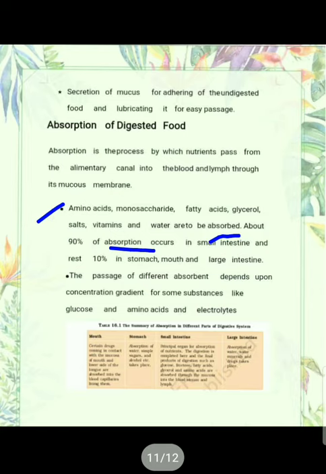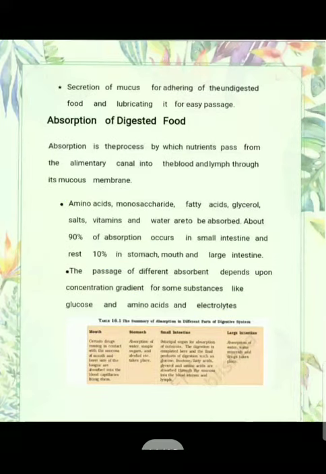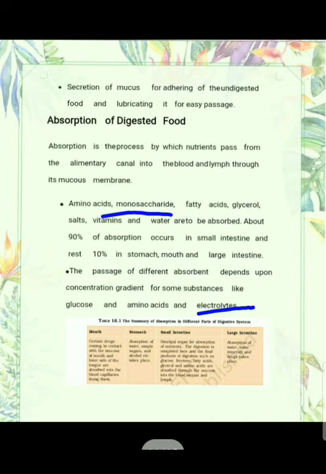About 90% of absorption occurs in the small intestine and 10% takes place from the stomach, mouth and large intestine. The passage of different absorbents depends upon the concentration gradient for some substances like glucose, amino acids and electrolytes. So the concentration gradient matters here. For example, in the intestine the digested food is present in large quantity, but in the blood there is no food. So along the concentration gradient, the amino acids and monosaccharides pass into the bloodstream. This is the table which shows which food is absorbed by which part.